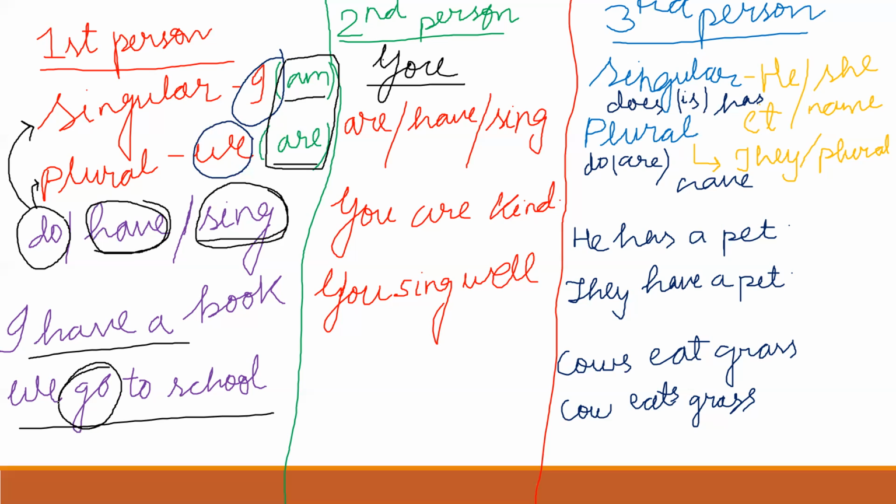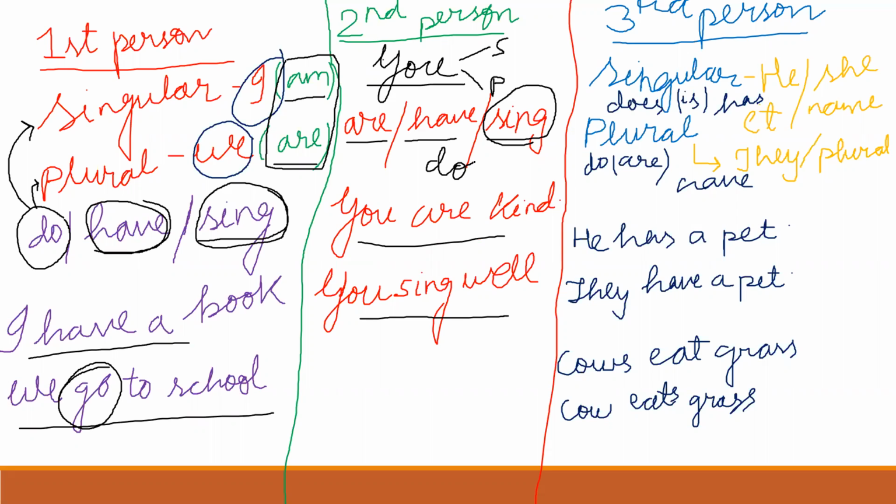Now, second person. You are having you for both singular and plural. So you will use are, have, and all singular forms for you. You are kind, you are a good boy, you sing well. And in plural form also, we use you. You all are good. In second person also, we use are, have, and do.